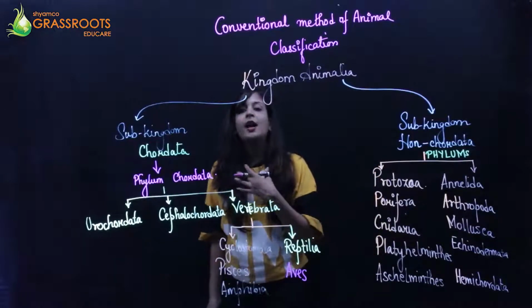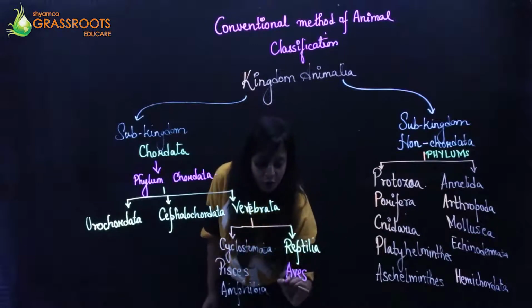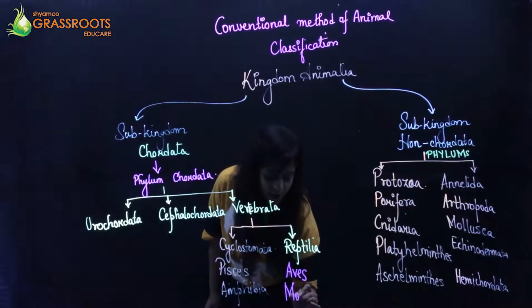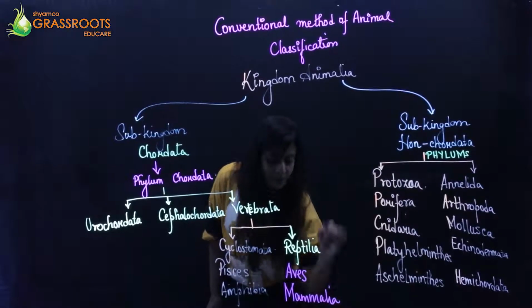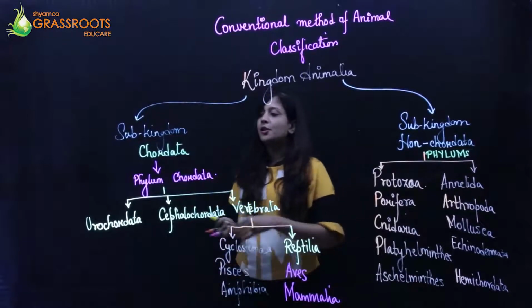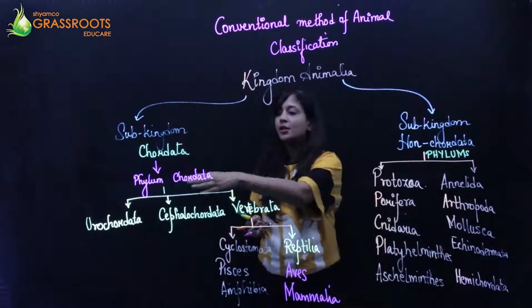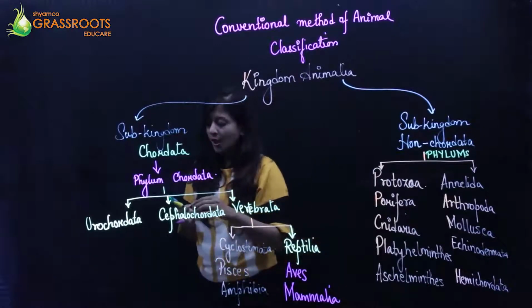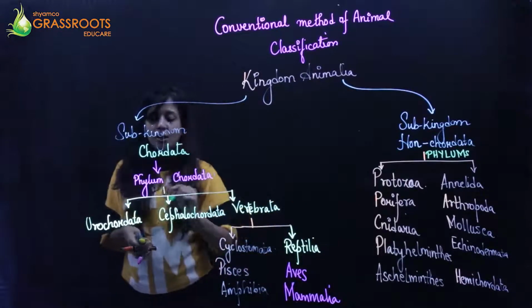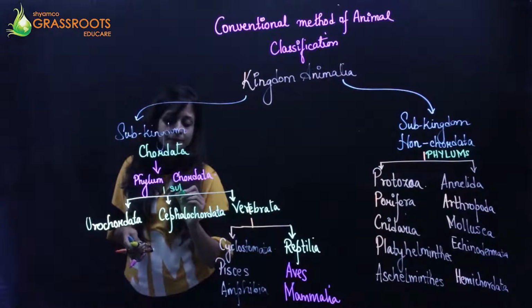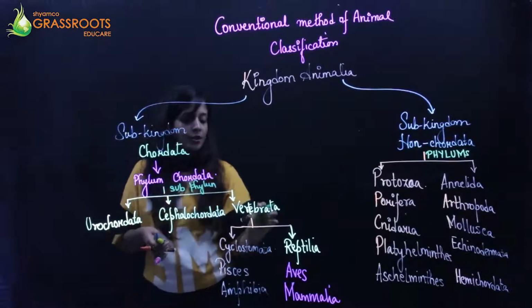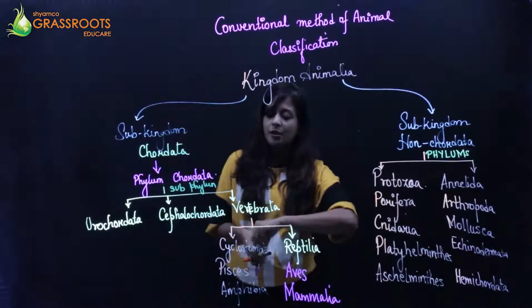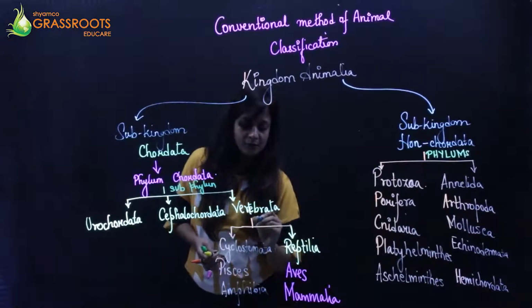And finally us, हम लोग जो है, we belong to the class known as Mammalia. Okay, so the subkingdom is divided into the phylum Chordata, which is further divided into the subphylum, and the subphylum Vertebrata is further divided into these classes.